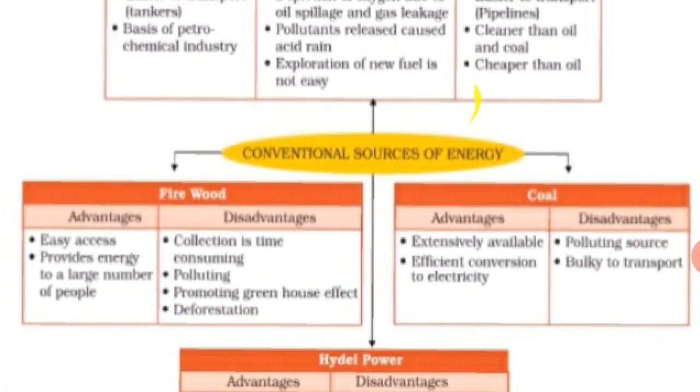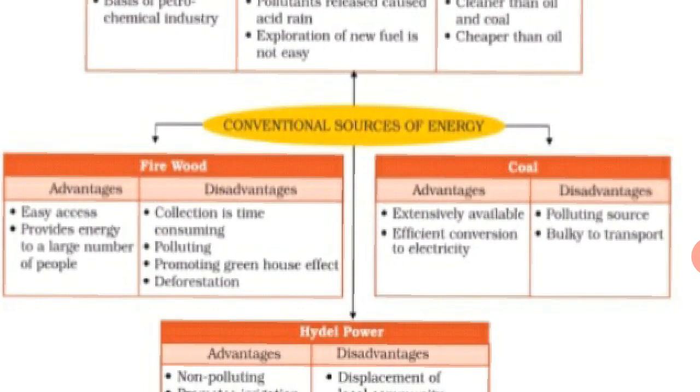Now we will see the conventional sources of energy, firewood and coal. Firewood's advantages: it is easy to access, and provides energy to a large number of people at a time. Collection is time consuming. They have to cut the wood, collect it, bring it home, and keep it properly.